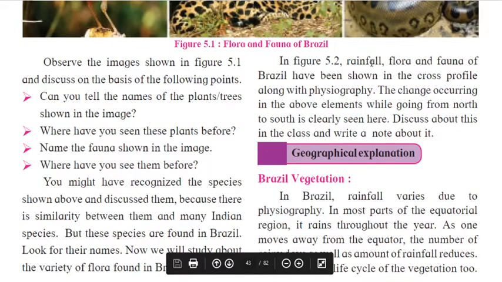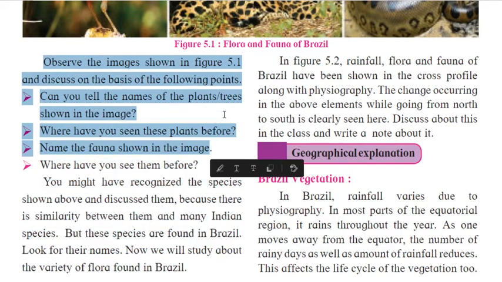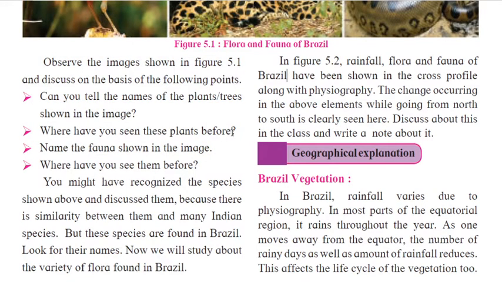In figure 5.2, rainfall and flora and fauna of Brazil have been shown in the cross profile along with the geography. The change occurring in the above elements while going from north to south is clearly seen here. Discuss this in the class and write a note about it. This activity has to be done by students only.